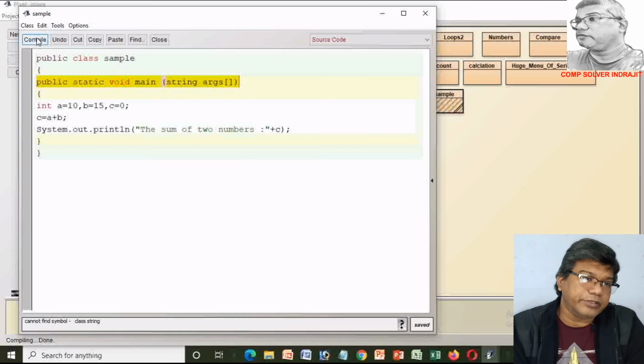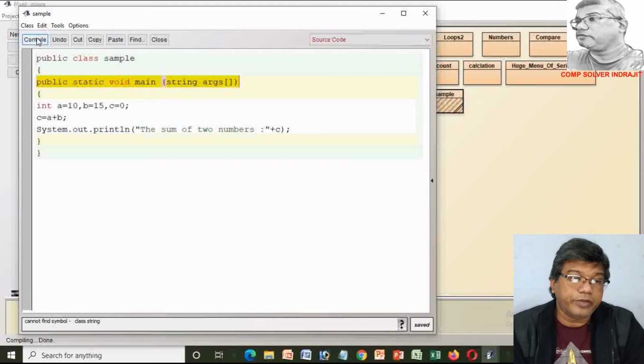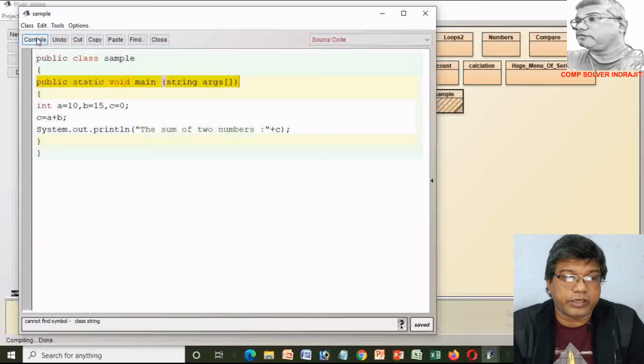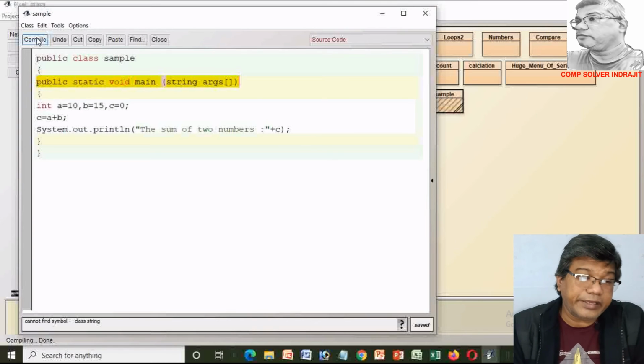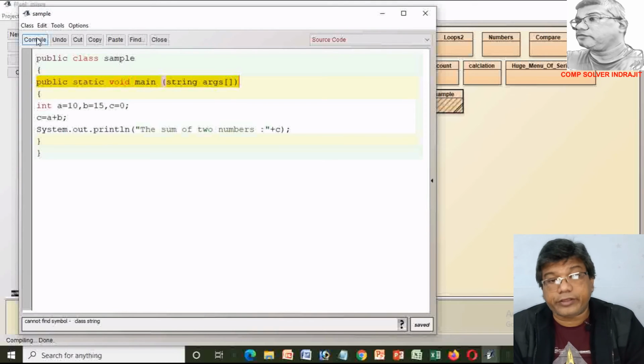And now I describe what is the basic logic behind the program. In the previous program, when we first typed, we consciously typed s in small letter in the String argument, but after finishing the program, when we compile it, it shows a message: cannot find symbol class string.